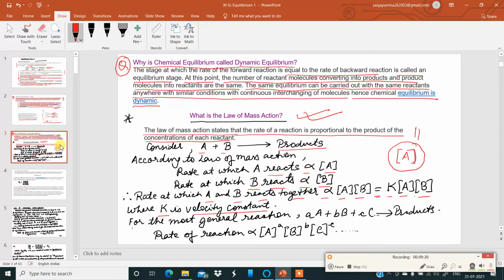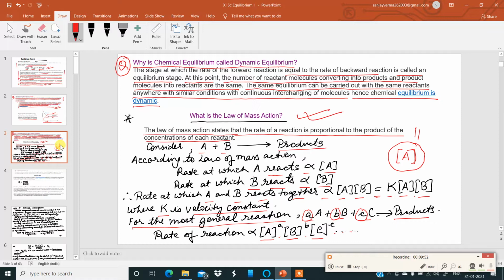Now, for the most general reaction, if we take a general reaction like this, aA plus bB plus cC giving the products, the rate of the reaction will be proportional to the concentration of A raised to its stoichiometric coefficient a, into the concentration of B raised to its stoichiometric coefficient b, into the concentration of C raised to its stoichiometric coefficient c, and so on.